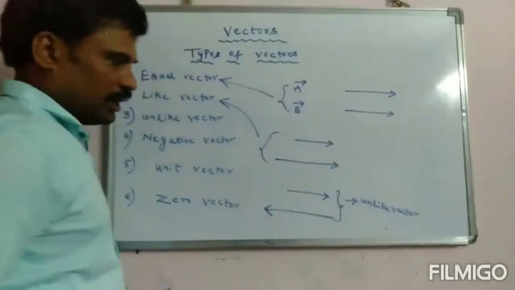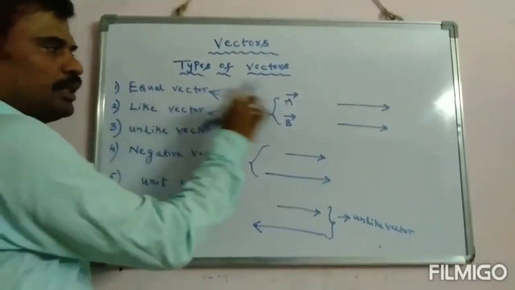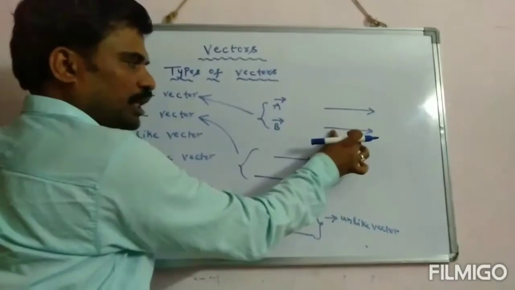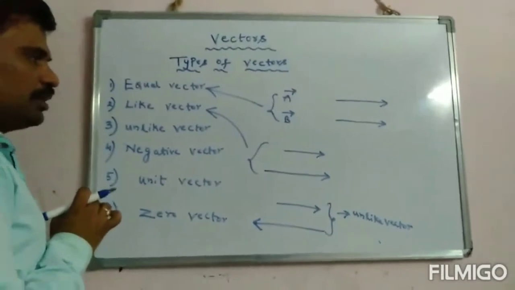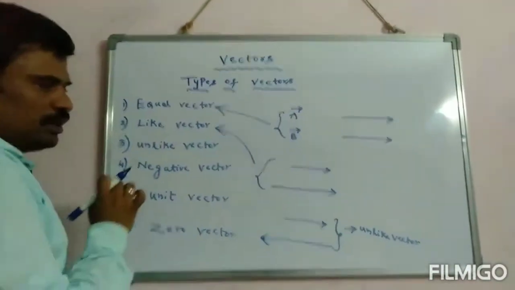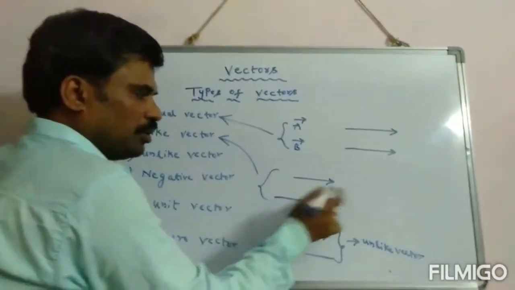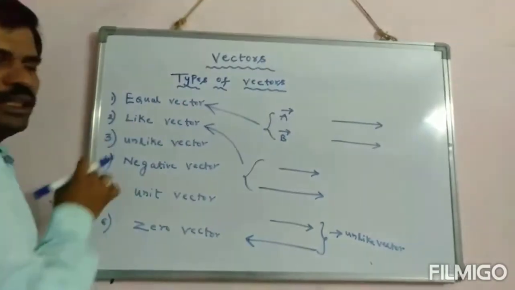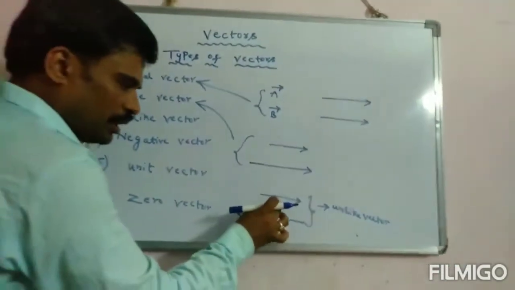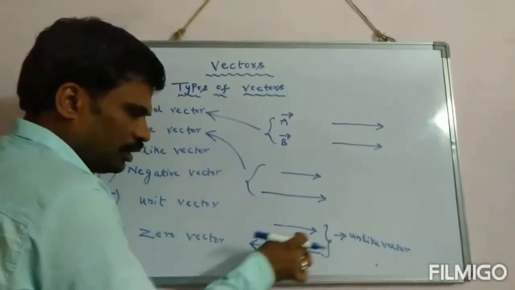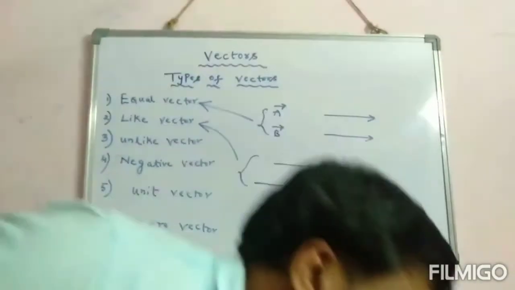Right. Once again, what do you mean by equal vectors? If two vectors have the same magnitude and the same direction, then we call them equal vectors. Like vectors: vectors having different magnitudes but the same direction are called like vectors. What about unlike vectors? Vectors having different magnitudes and different directions are called unlike vectors.